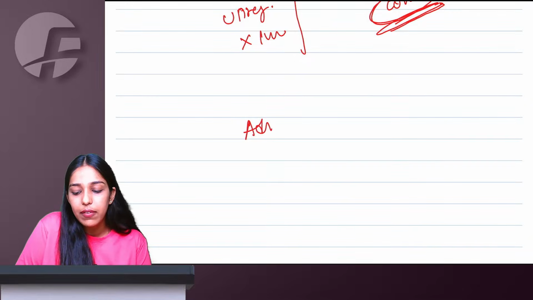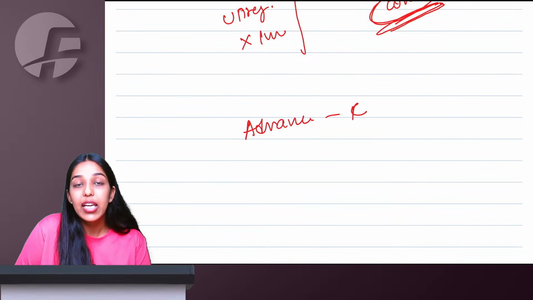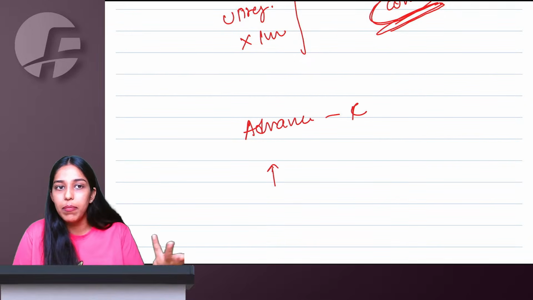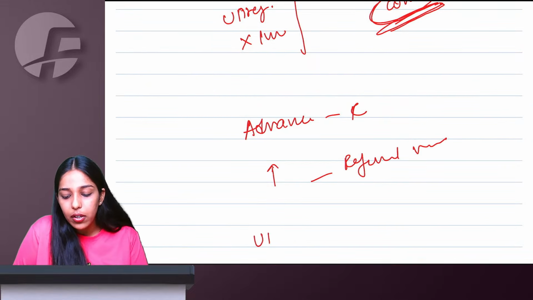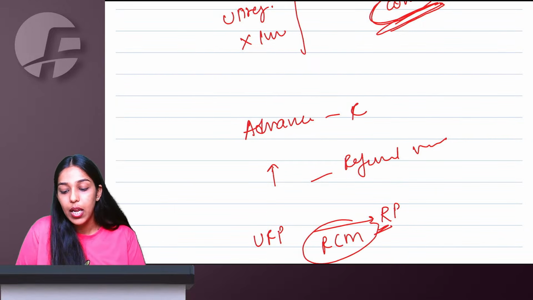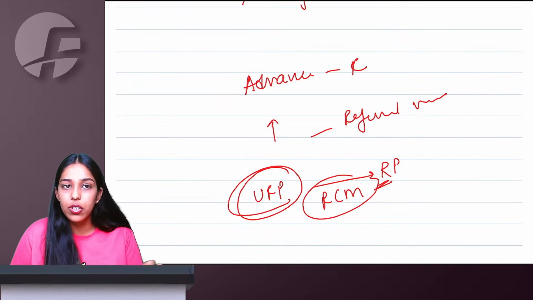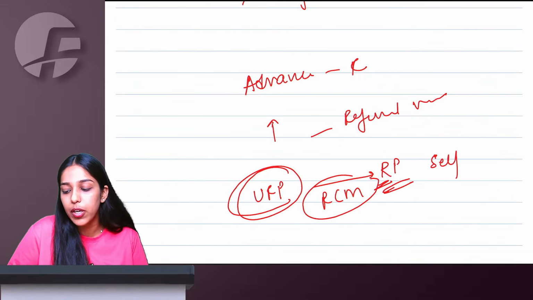If I am receiving some advance, I will be issuing a receipt voucher. If I have to give the advance back because no supply ever happened, I will issue something known as a refund voucher. If an unregistered person is supplying something to a registered person and RCM is applicable, because the supplier is unregistered, he cannot issue a tax invoice, then the recipient will issue something known as a self invoice within 30 days of obtaining these goods or services.